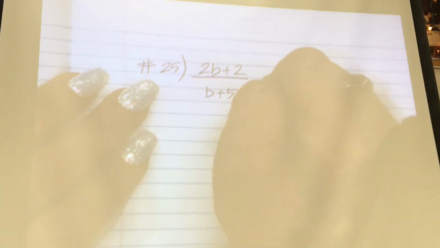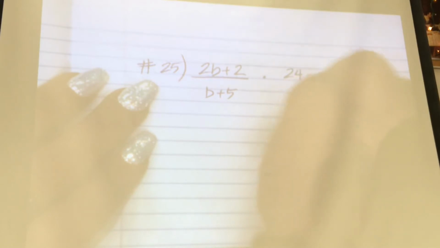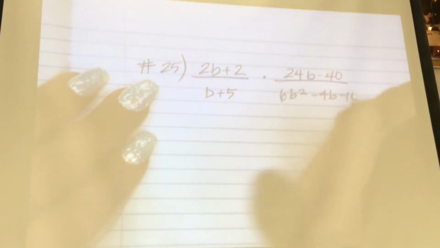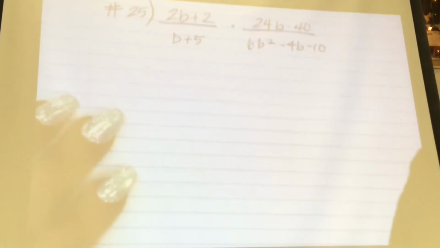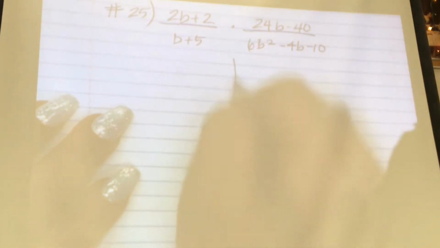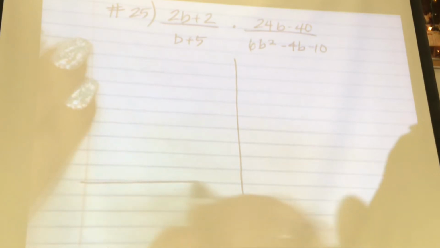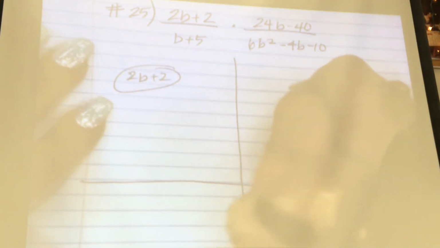if I have 2b plus 2 over b plus 5, I'm going to multiply that by 24b minus 40 over 6b squared minus 4b minus 10. I'm going to teach you one way to keep yourself organized. Again, I'm a fan of these quadrants. You literally write each part up here, and then you're just going to factor each part.